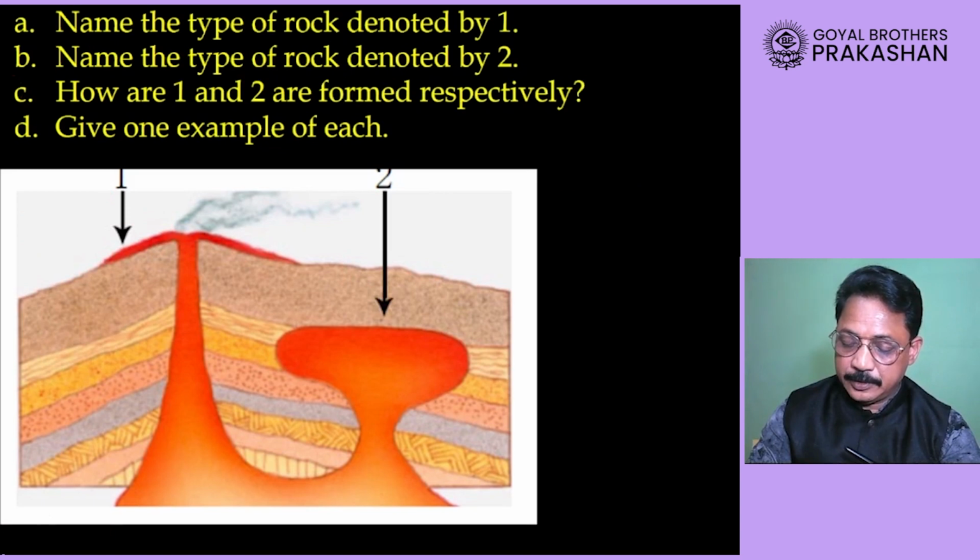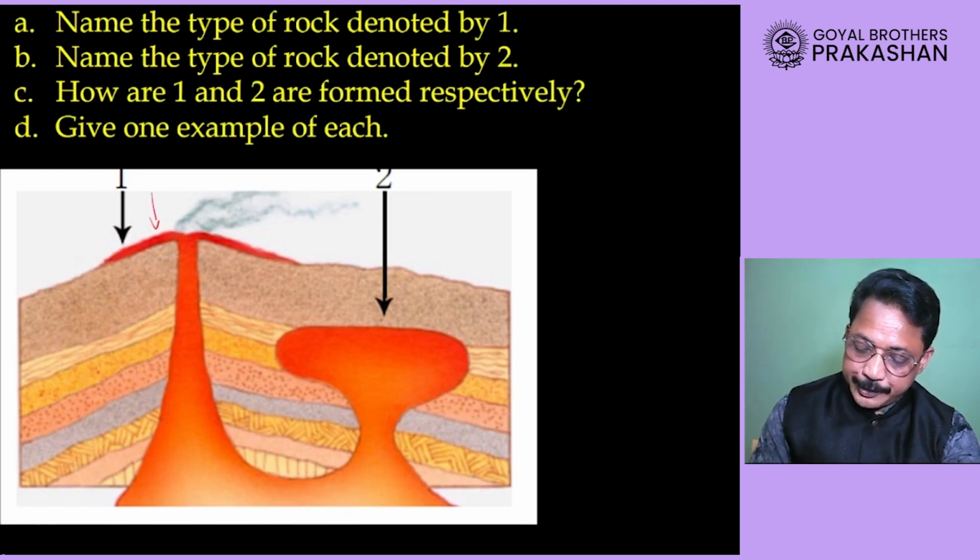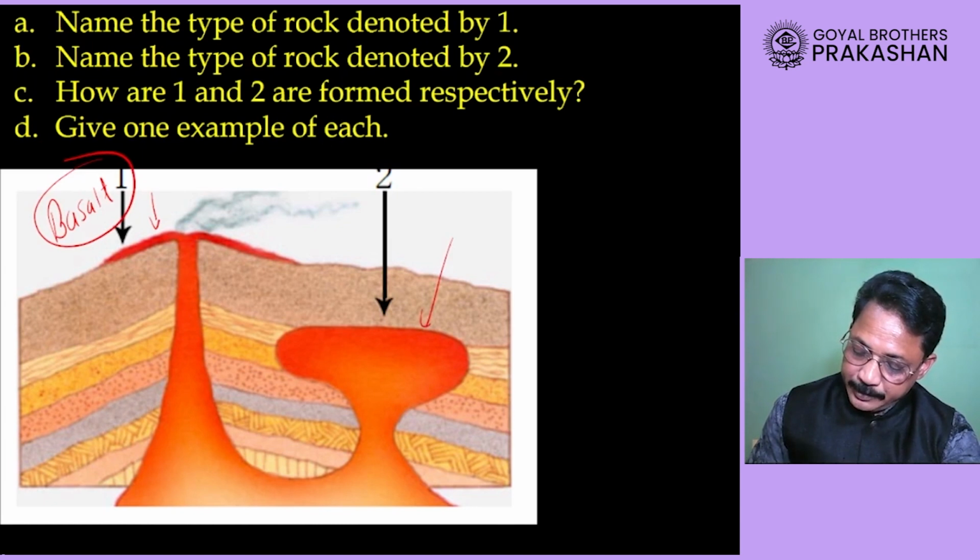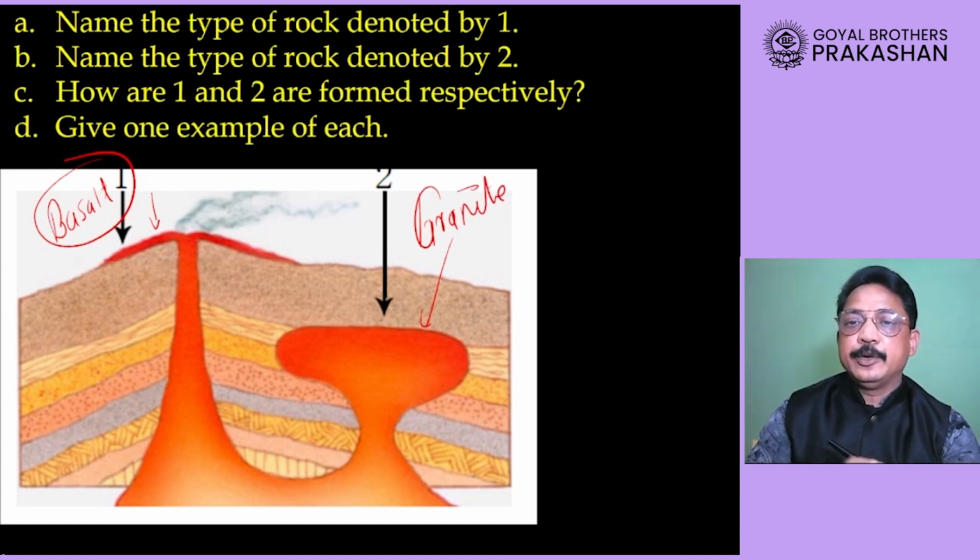Question D now, give one example of each. For extrusive igneous rock, dear student, you can give an example as basalt, whereas for intrusive igneous rock, you can give the example of granite. Okay, so granite is an example of intrusive igneous rock.